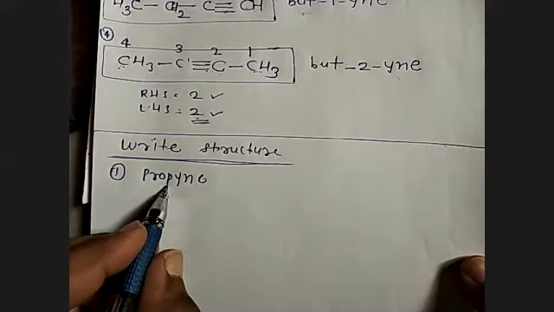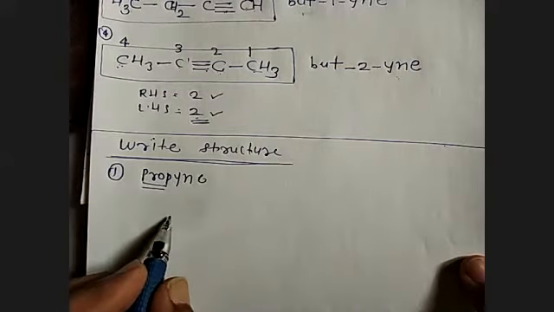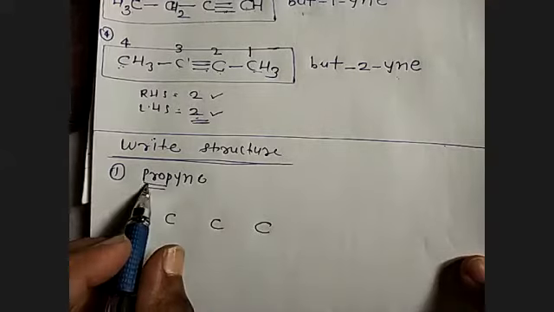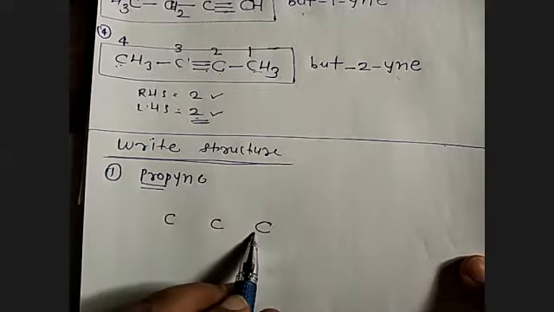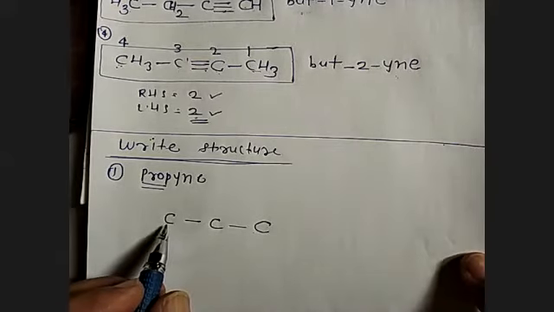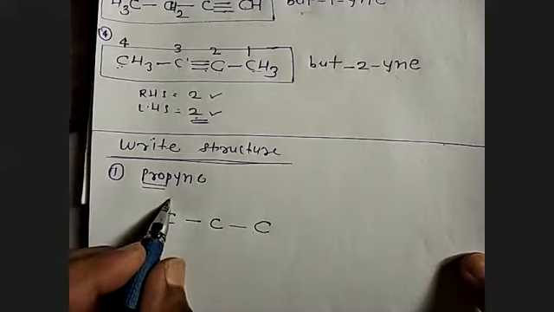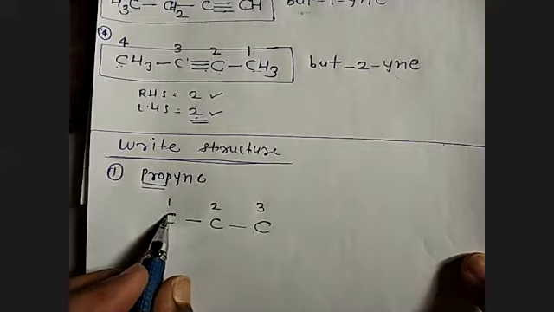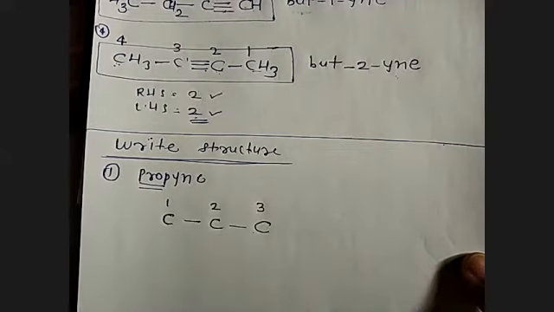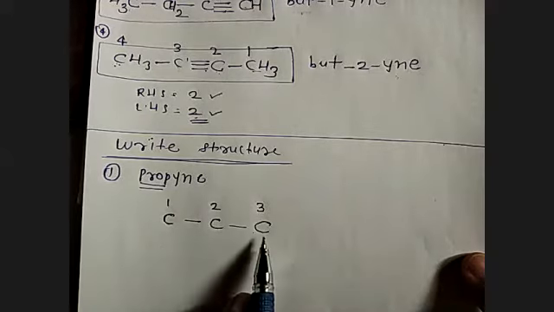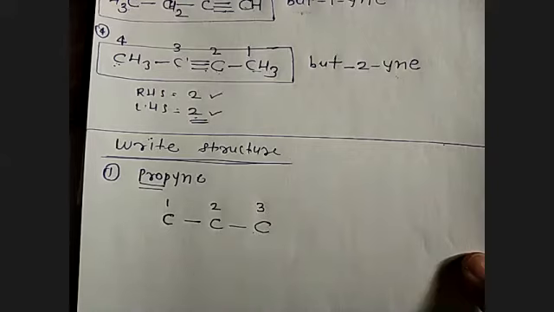तो अभी मुझे मालूम है प्रोप. प्रोप मीन्स हाउ मेनी कार्बन आइटम? 1 2 and 3. Prop means 3 carbon atoms, 1 2 3. Then write single bonds. Once you write the carbon chain, number the carbon chain 1 2 3. Now only the carbon chain is there, and the carbon chain can be numbered either from the left hand side or from the right hand side.